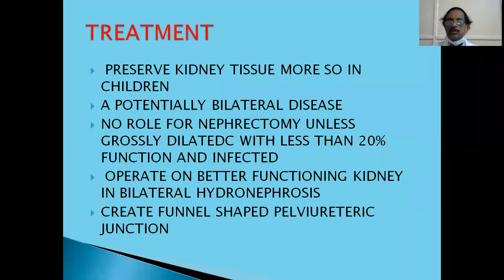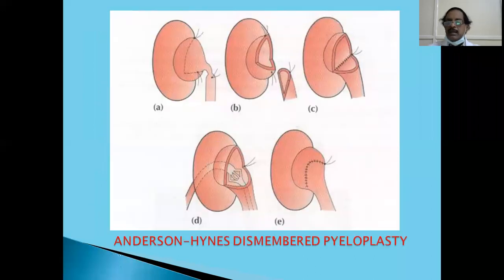So, if you do that, then you will be draining better and there will not be any problem. But the chances are that recurrence of the pelviureteric junction obstruction could be there, and you will have to operate again to come out of that. So now about this Anderson-Hynes dismembered pyeloplasty, which we have been discussing. This is the pictorial part.